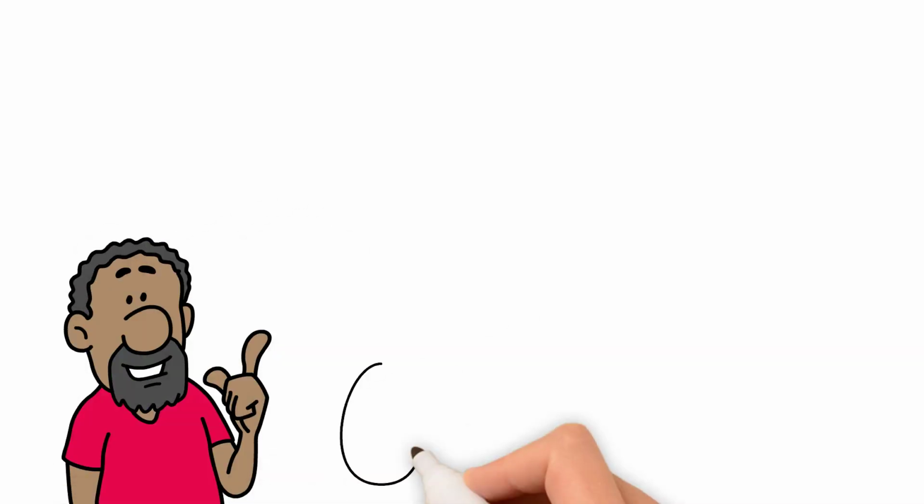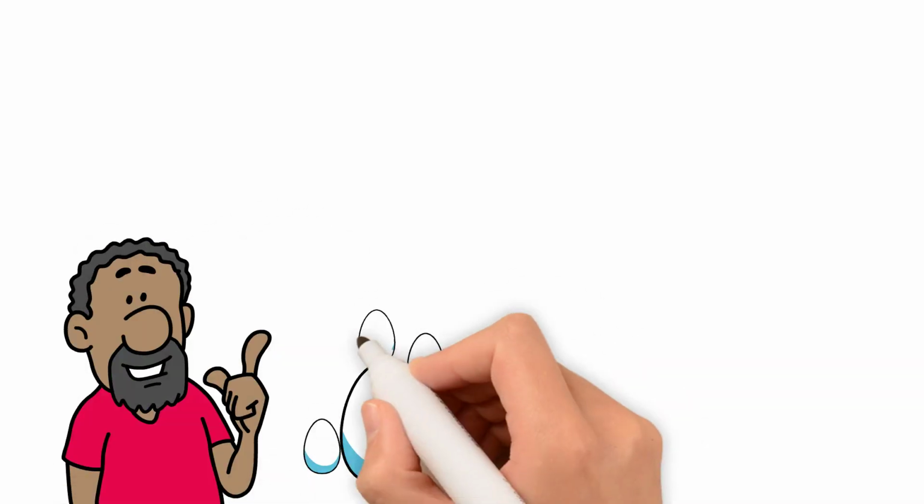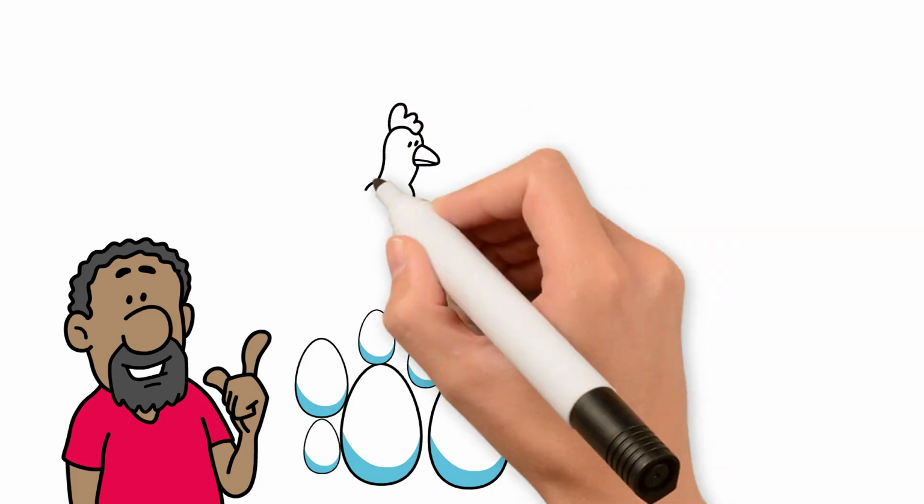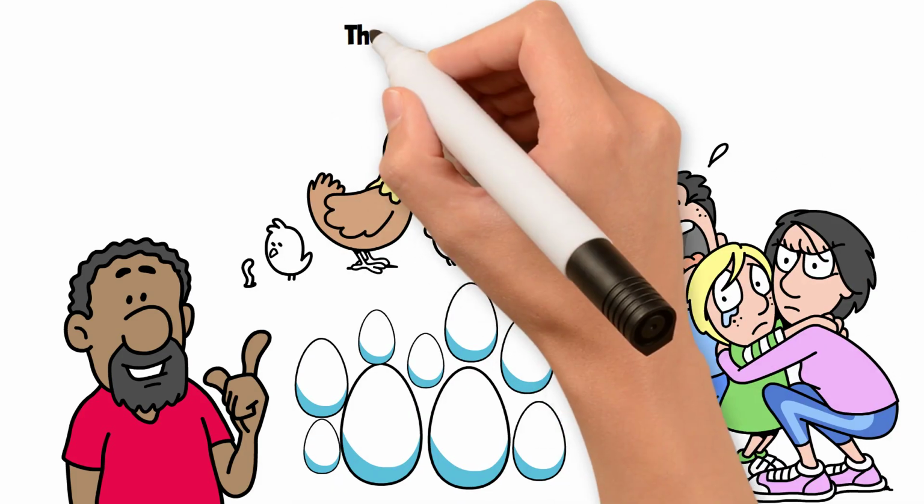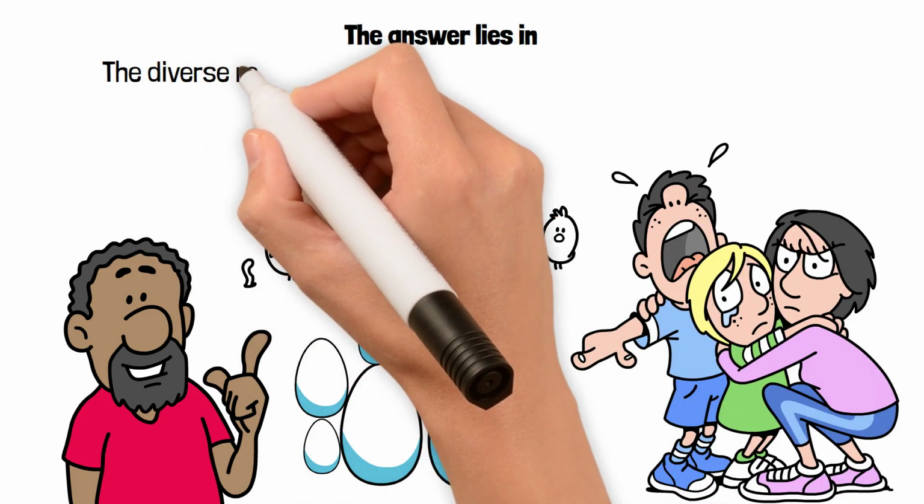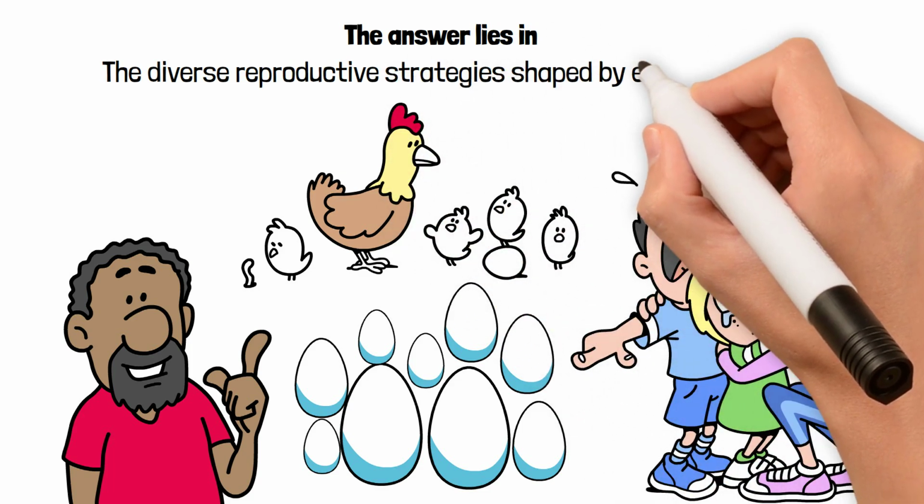Here's a thought: why do some animals lay hundreds of eggs, while others invest years in raising just one offspring? The answer lies in the diverse reproductive strategies shaped by evolution.